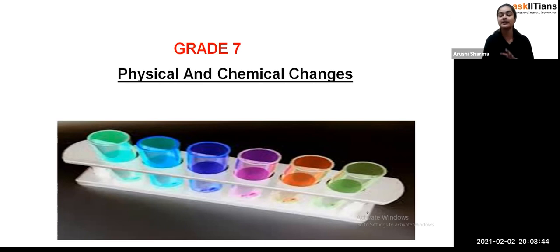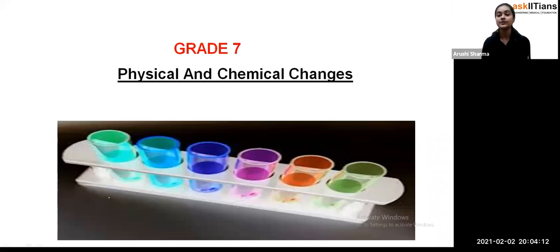Exactly. If you remember, we have discussed some examples as well. In physical changes, we discussed the conversion of water to vapor, vapor to water, and how the dissolving of sugar is a physical change. Then for chemical changes, we have seen burning of paper and burning of wood, and how they are chemical changes. Even though we have seen some of the properties as well. So till now we have discussed all of the things regarding this chapter.